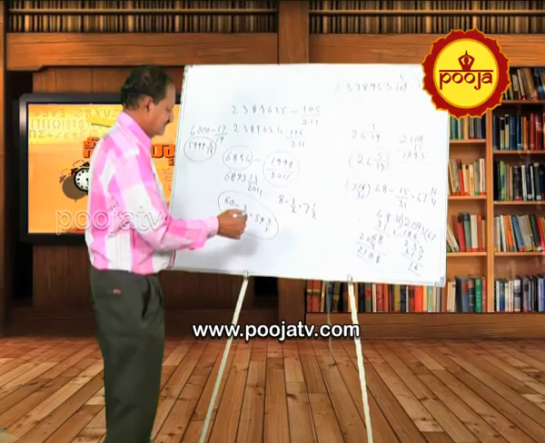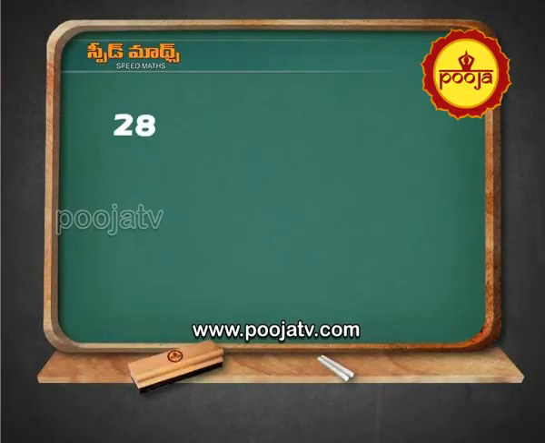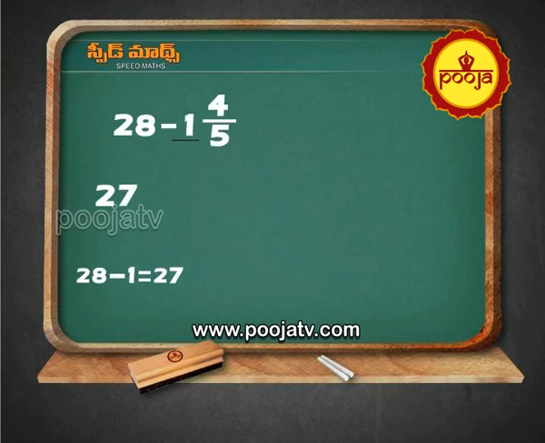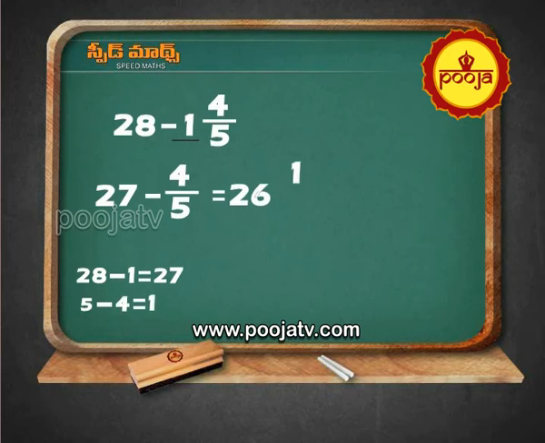And some people will raise some questions. 28 minus 1, 4 by 5. 28 minus 1 equal to 27. Write it as 27. Minus 4 by 5 equal to 26. 5 minus 4 equal to 1. Write it as 1 by 5.